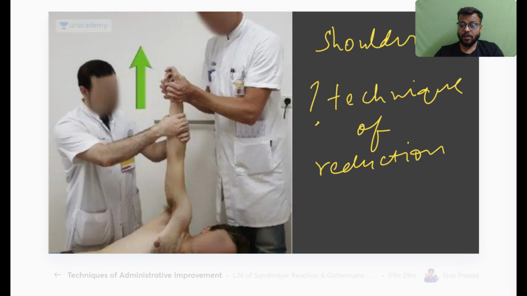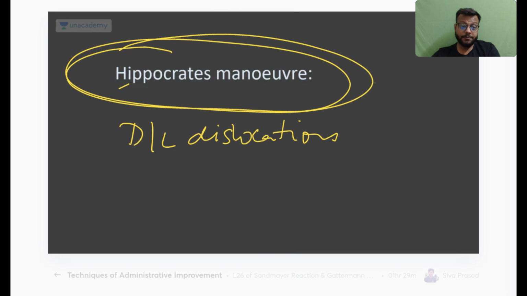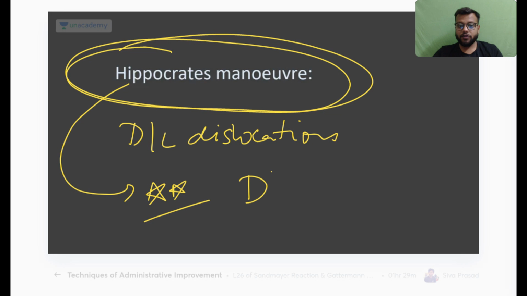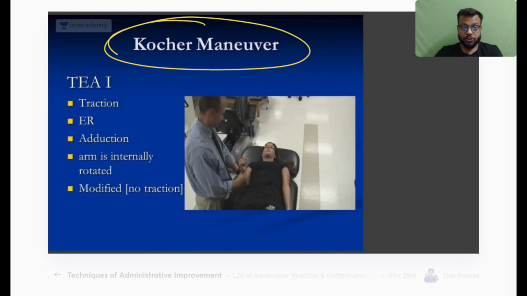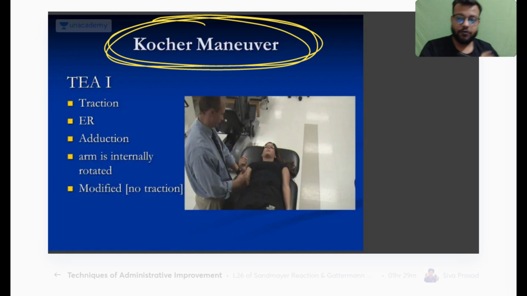Okay, this is your Hippocrates maneuver and this is the maneuver of choice if there is dislocation of the shoulder with fracture of GT or avulsion of the greater tuberosity. Whereas in all other conditions, the maneuver of choice is not Hippocrates. The first maneuver you should perform is called Kocher's maneuver. Okay, and Kocher's maneuver you can remember by T1.